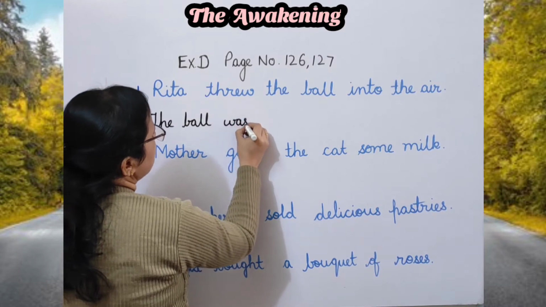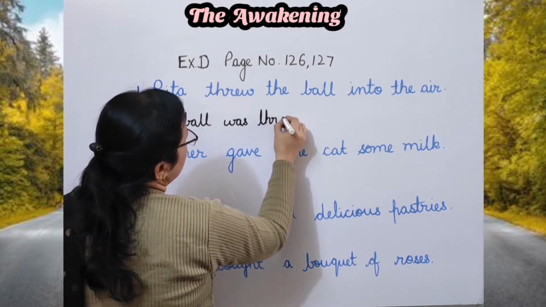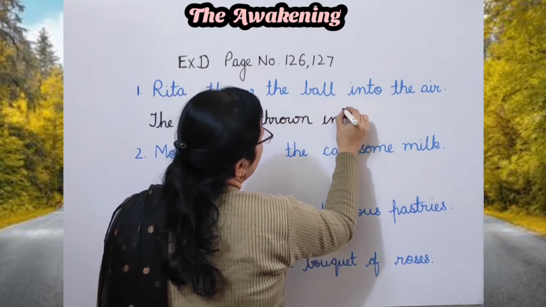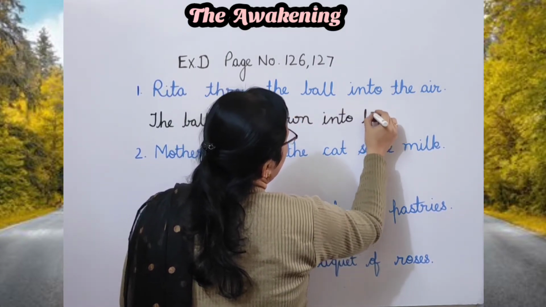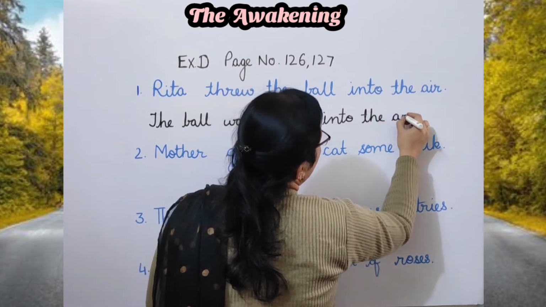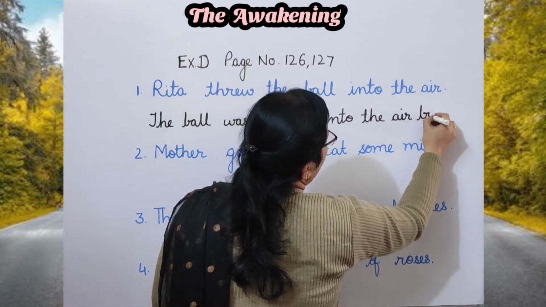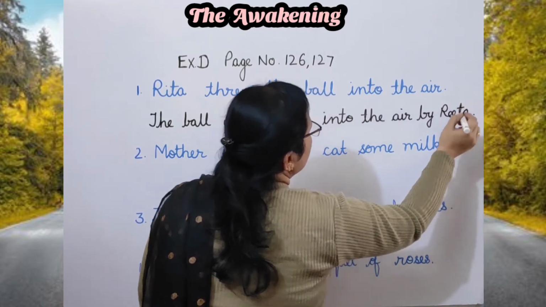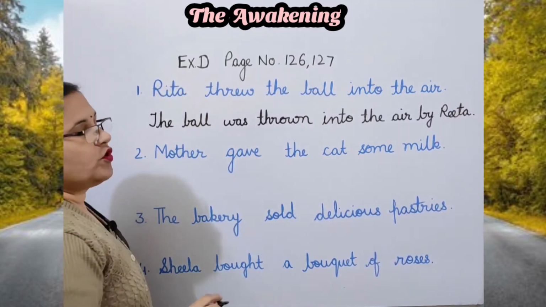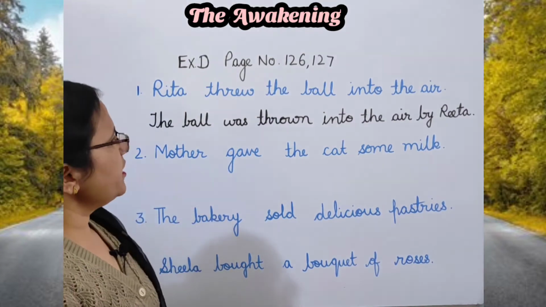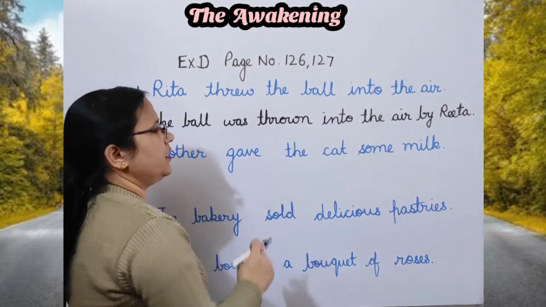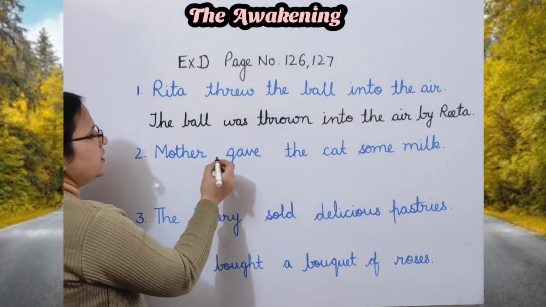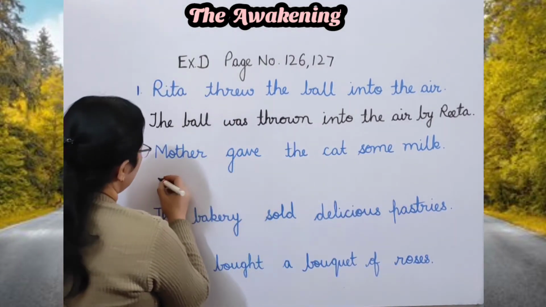was thrown into the air by Rita. So here Rita, who was the subject, the doer of the action, has become object here and she is receiving the action. Next one, mother gave the cat some milk.